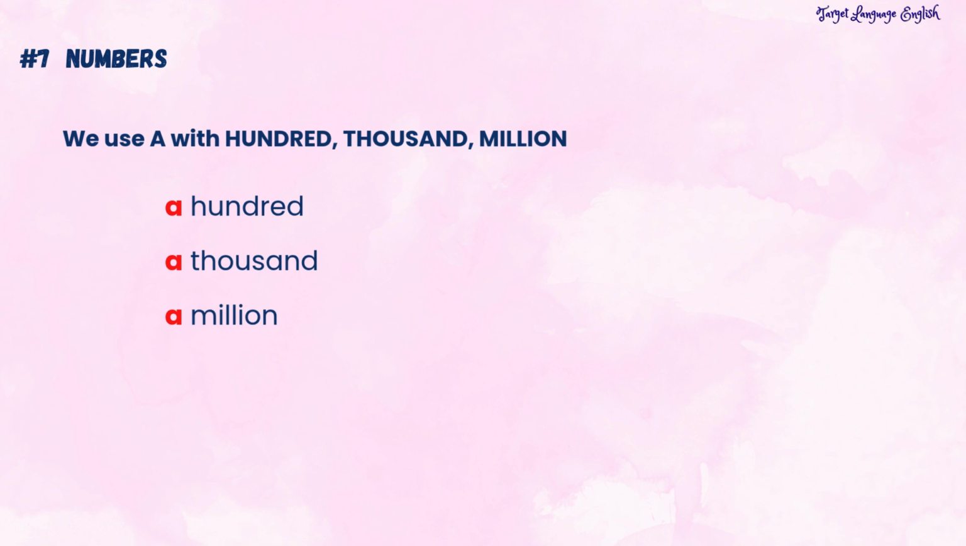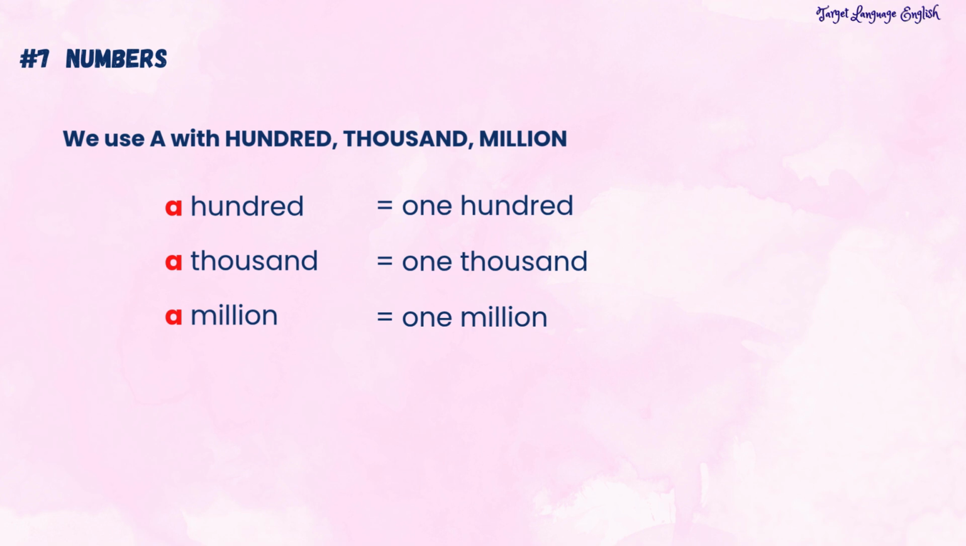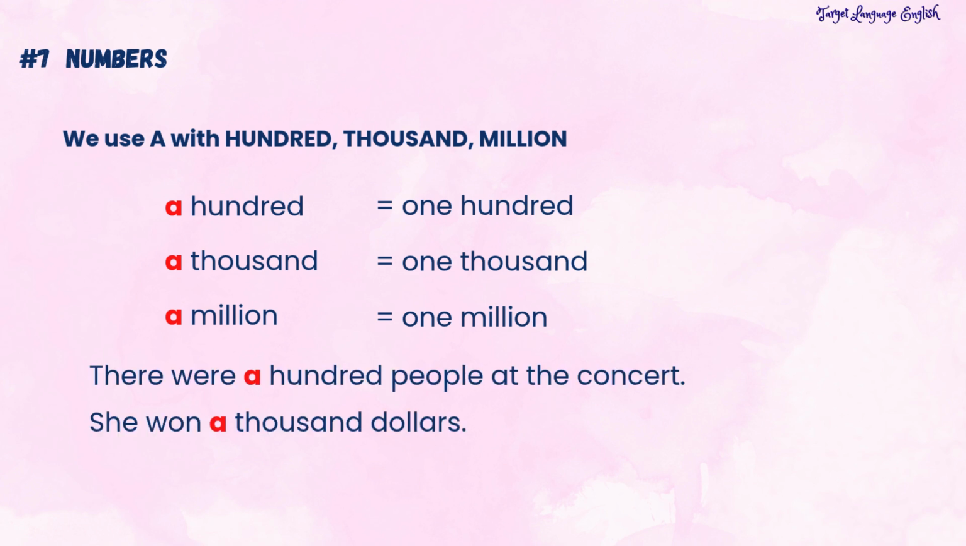Next, number 7, we use a with these numbers: a hundred, a thousand, a million. Here, a means one. When we say a hundred, we mean 100. A thousand means 1,000. A million means 1 million. For example, there were a hundred people at the concert. She won a thousand dollars.